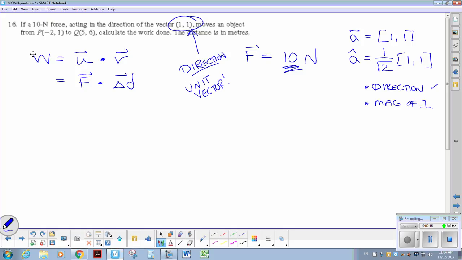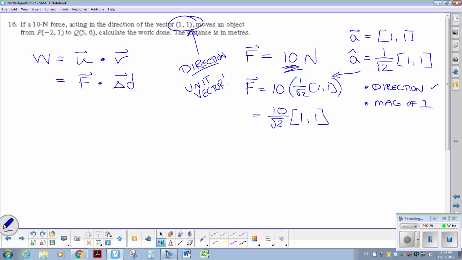Now we take that vector and put it into the force vector. I have my direction, but I want the magnitude to be 10, so I'm going to take the unit vector and multiply it by 10, and we have 10 over root 2 times the vector 1, 1.